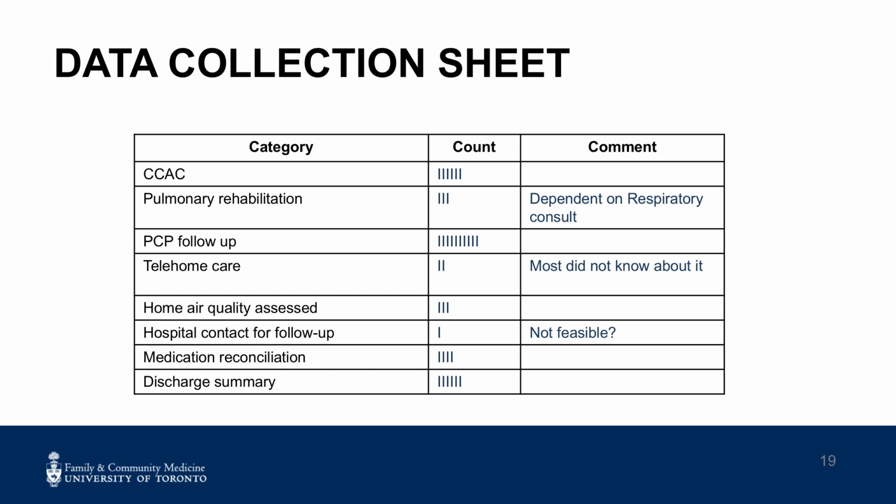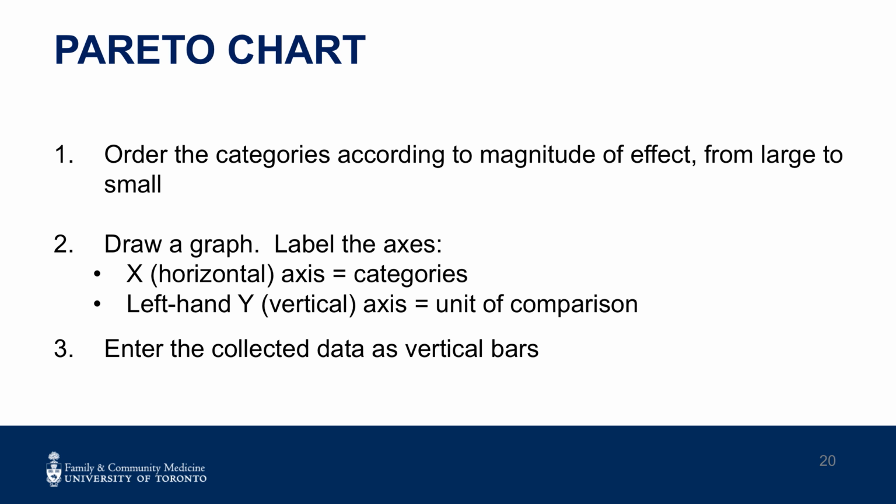This data collection sheet outlines the categories of causes from the team's tally sheet that are perceived to influence readmission to hospital. To build a Pareto diagram, the team sorted the categories on their bar chart according to magnitude of each cause's contribution to the problem, from large to small. They calculated the percentage contribution for each category. Note that the x-axis is the categories and the y-axis is the unit of comparison. The next calculation is the cumulative impact on waiting times.